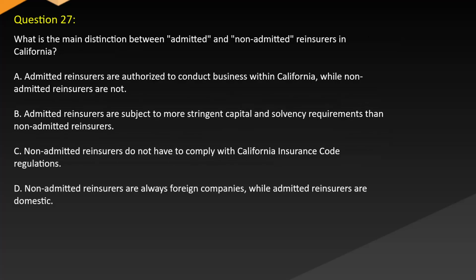Question 27. What is the main distinction between admitted and non-admitted reinsurers in California? A. Admitted reinsurers are authorized to conduct business within California, while non-admitted reinsurers are not. B. Admitted reinsurers are subject to more stringent capital and solvency requirements than non-admitted reinsurers. C. Non-admitted reinsurers do not have to comply with California Insurance Code regulations. D. Non-admitted reinsurers are always foreign companies, while admitted reinsurers are domestic.